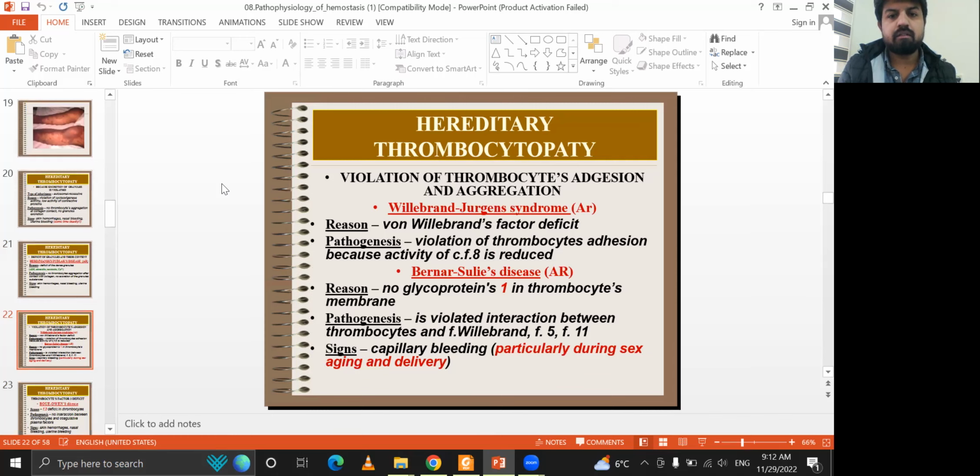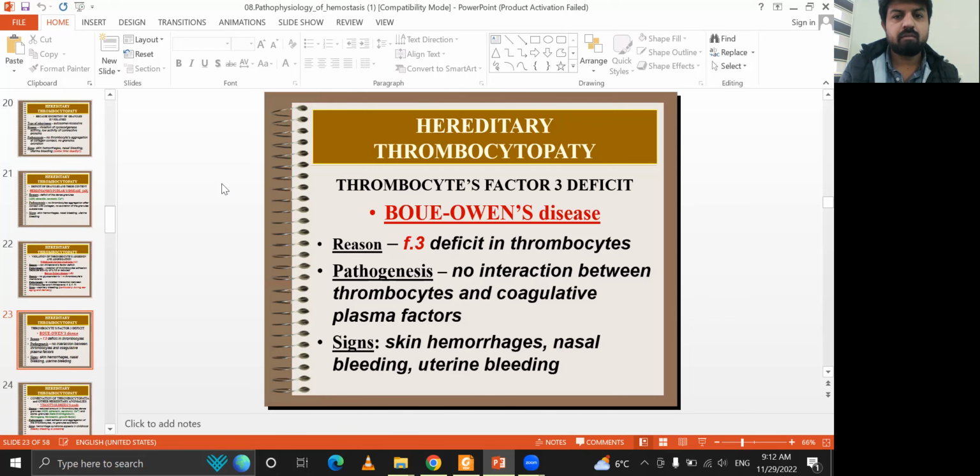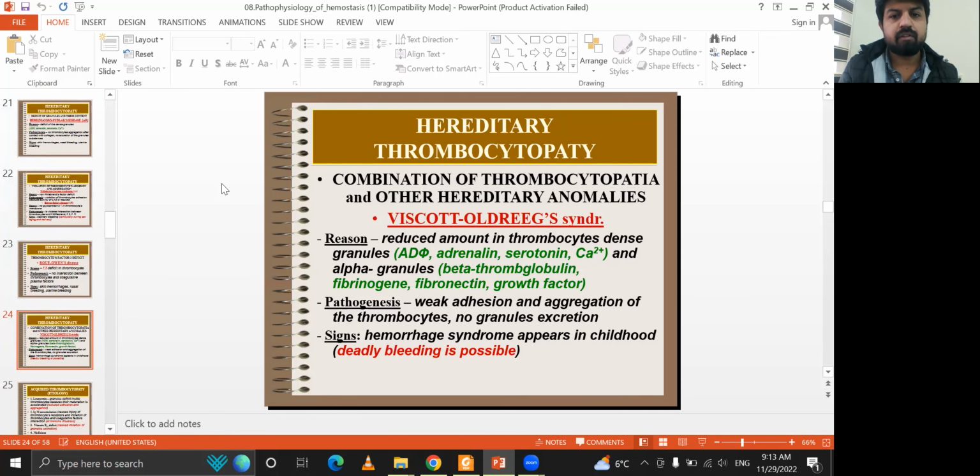Willebrand-Jürgens syndrome: the reason is Willebrand factor deficit, with violation of thrombocyte adhesion. The reason is the absence of glycoprotein I on thrombocytes, and the pathogenesis involves violation of the interaction. Signs include capillary bleeding. Bernard-Soulier syndrome: the reason is a deficit, with no interaction between the thrombocytes, and again skin hemorrhage, nasal bleeding, and uterine bleeding.